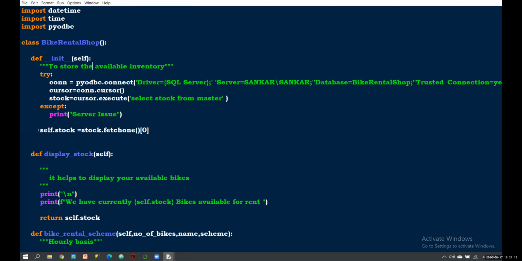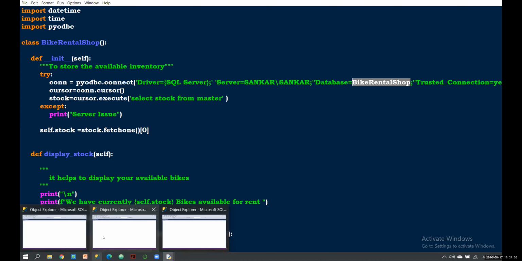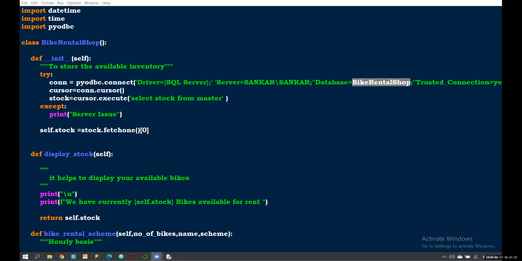First I'll explain the try code. Here it tries to connect to my server, and my database is bike rental shop. Then it creates a cursor, right? My SQL has opened.